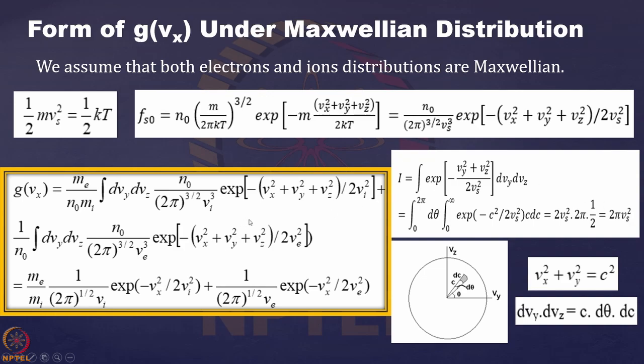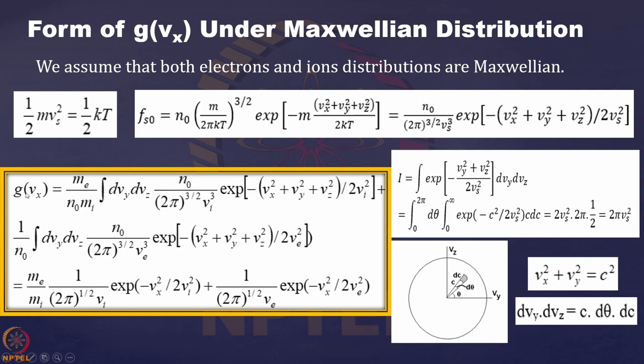We will be using this for all the things, for electron terms as well as for ion terms. It is giving vs square, so for electrons we will be putting ve square, and for ions we will be putting vi square. So when it is vi square, and you see that at the bottom you have vi cube, the vi square and cube cancel, and you are left with only vi in the denominator. Similarly, you get only ve in the denominator for the electron terms.